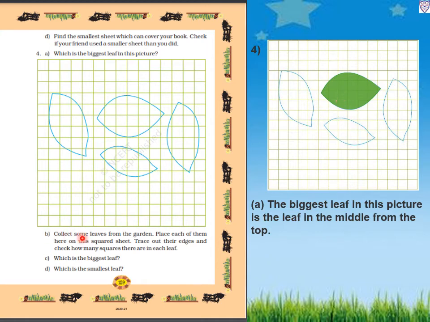Now B, collect some leaves from the garden. Place each of them here on the squared sheet. Trace out their edges and check how many squares there are in each leaf. So this is also an activity children have to do. Which is the biggest leaf? From that you can find out which is the biggest leaf and which is the smallest leaf.